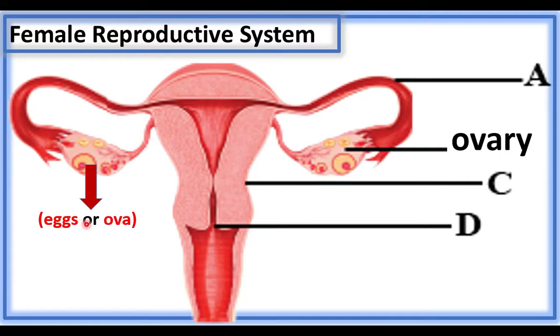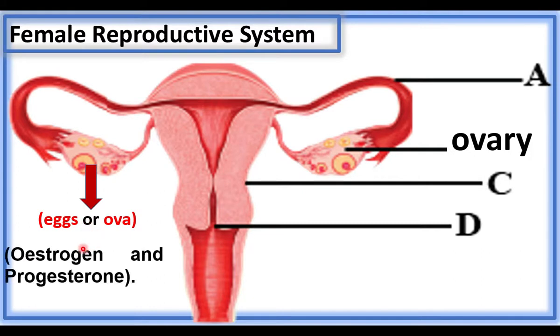Egg cell is the largest cell in the human body, and the ovaries also produce female reproductive hormones estrogen and progesterone. Ovaries are found on the sides of the uterus. Uterus is a place where child development takes place. These ovaries produce eggs or ova and female reproductive hormones estrogen and progesterone. This is the uterus.